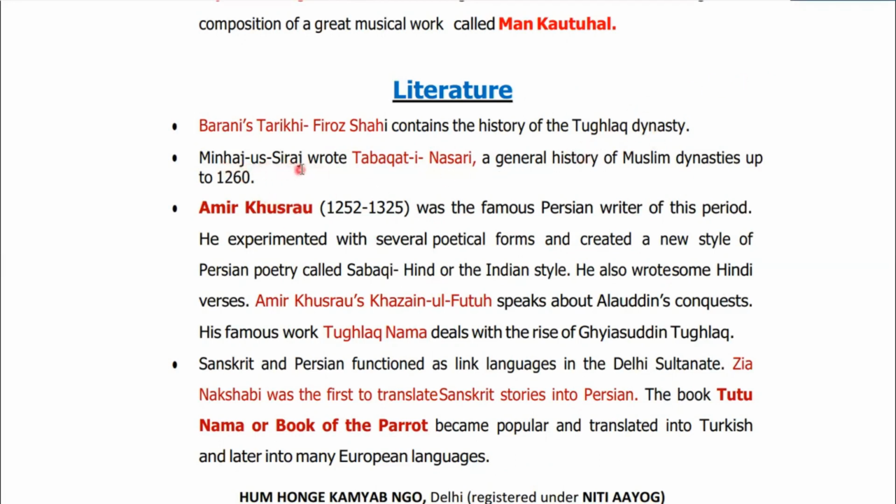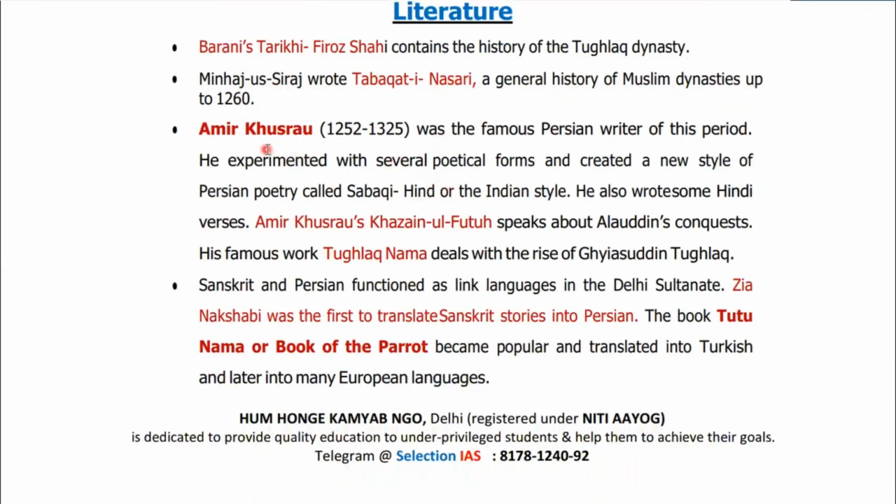Minhaj-us-Siraj was another important scholar, and he wrote Tabaqat-e-Nasiri. It is a general history of Muslim dynasties up to 1260. Amir Khusro, we discussed his contribution in music, right? But apart from music, in literature also he contributed. He was the famous Persian writer of this period. He experimented with several poetical forms and created a new style of Persian poetry called Sabak-e-Hindi, or the Indian style. He also wrote some Hindi verses.